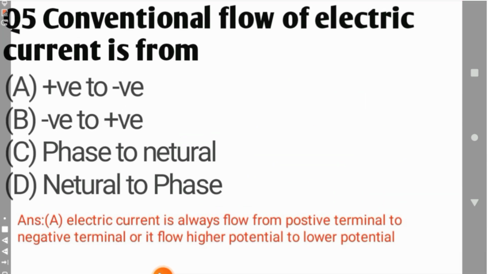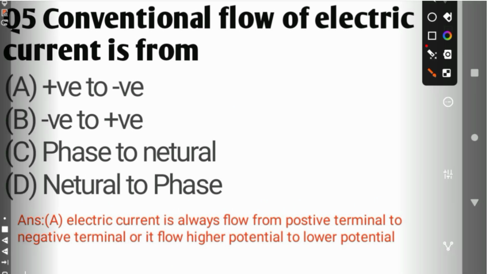Fifth question, conventional flow of electric current. Conventional current flows from the positive to the negative terminal, from the higher potential to the lower potential.